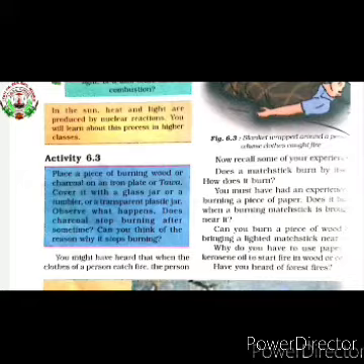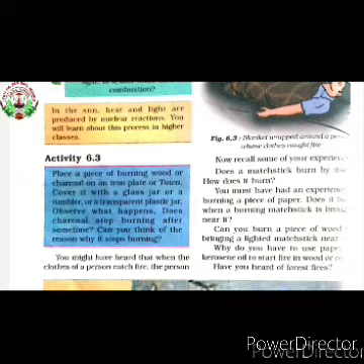Substances which do not burn are called non-combustible substances. Examples of non-combustible substances are glass, iron, stone, and metals. These do not react with oxygen; they do not bond with oxygen.